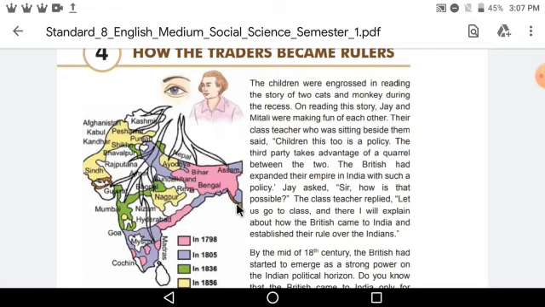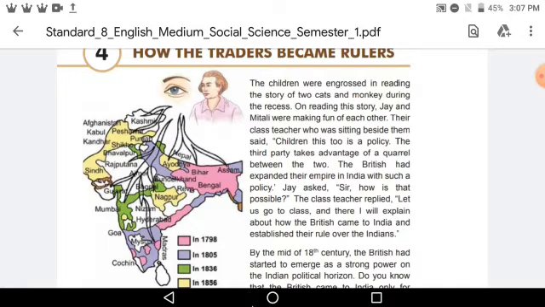His teacher said that this advantage was taken by the Britishers when they came to trade in India. Jay asked, "Sir, how is that possible? How can a third person take advantage between two persons?"